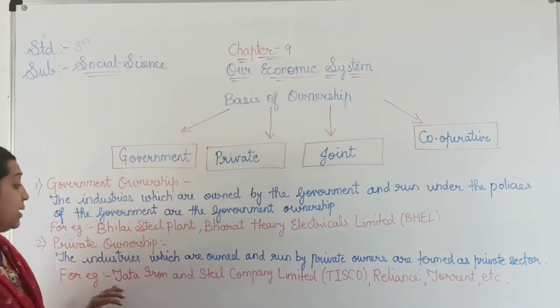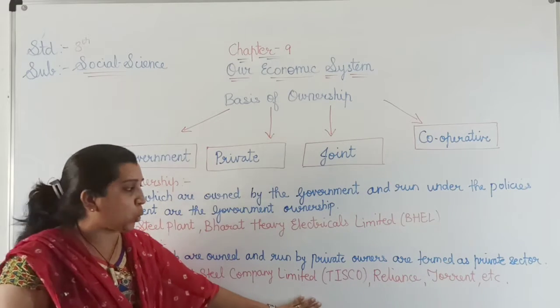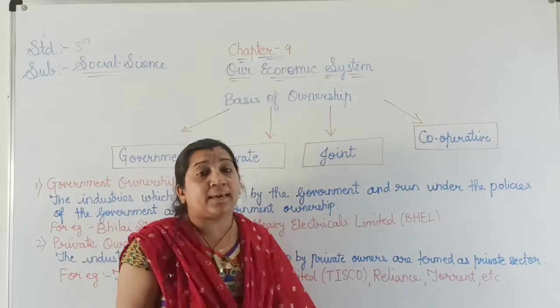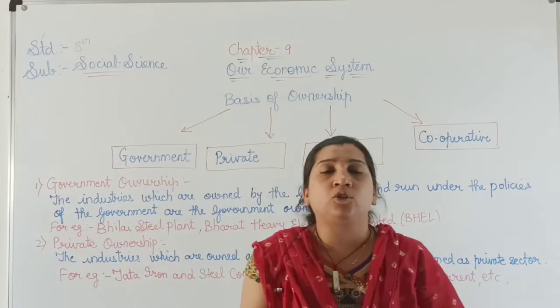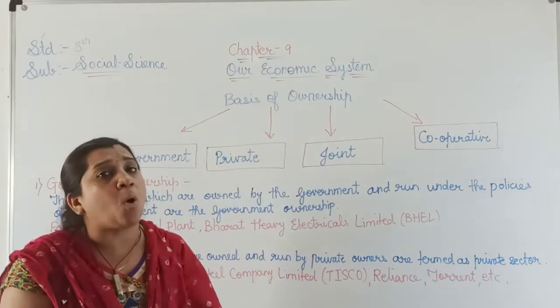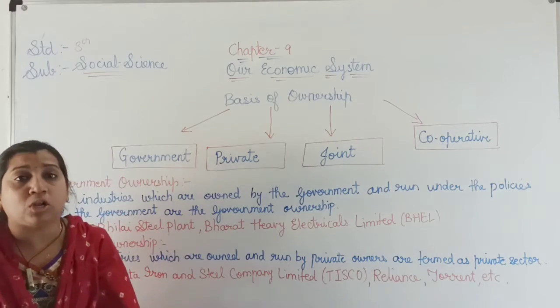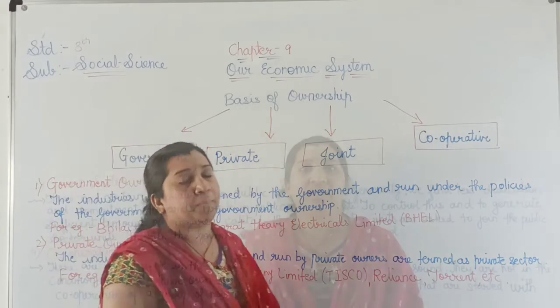For example, Tata Iron and Steel Company Limited, that is TISCO, Reliance, Torrent, Cadila, they are all examples. One or more people are handling that particular factory, but there is no contribution from the government. They are known as private ownership.